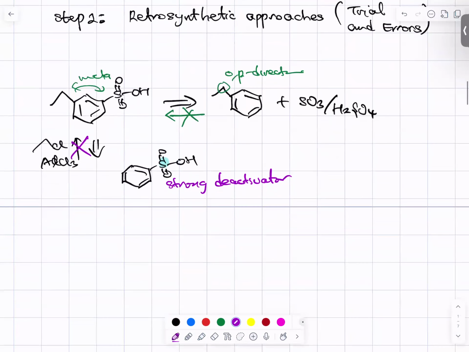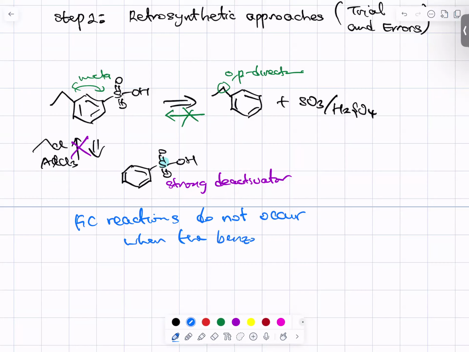So let me write it here. Friedel-Crafts reactions, either acylation or alkylation, both of them, do not occur when the benzene ring is moderately or strongly deactivated.